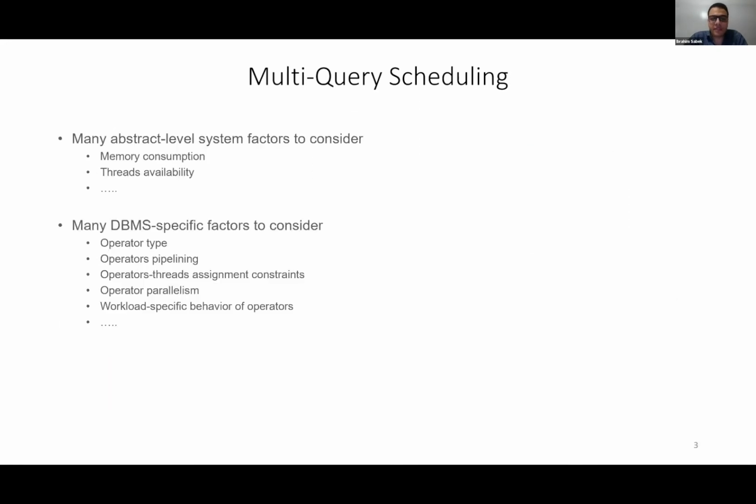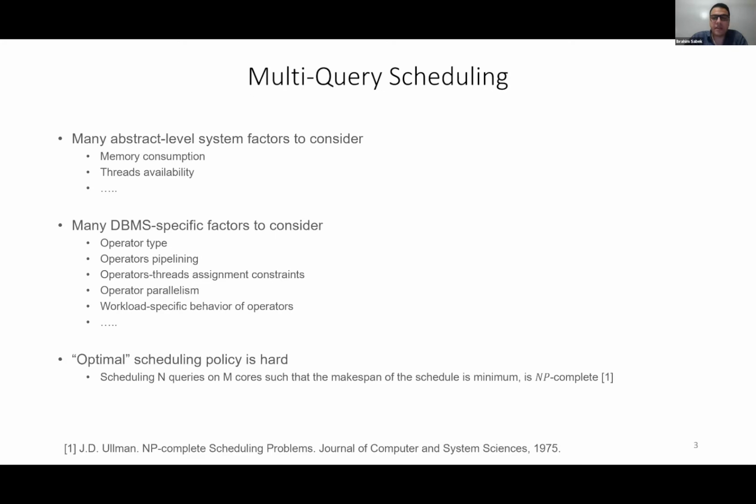However, finding an efficient multi-query scheduling policy is a pretty hard problem and requires considering a lot of operating system as well as DBMS specific factors. Examples of these factors are shown here. We need to consider, for example, the operator type, whether there are some pipelining opportunities or not, whether there is a workload specific behavior for these operators or not. In fact, finding an optimal scheduling policy is very hard and is shown to be NP complete.